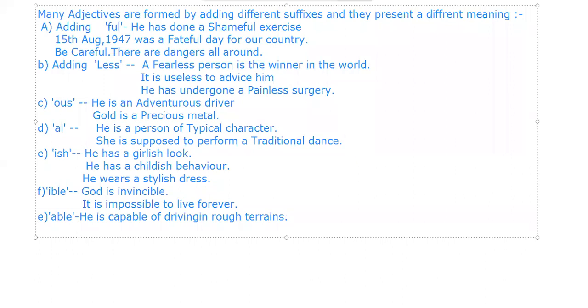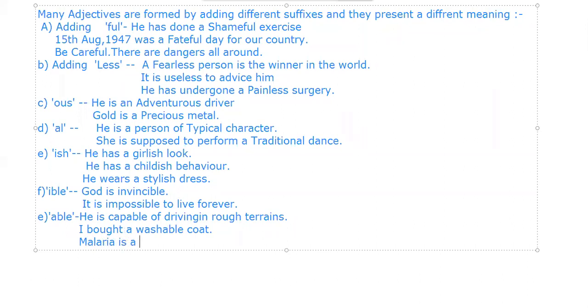So जो rough terrains है वो उसमें drive करने के लिए capable है. I bought a washable coat. So I bought a washable coat, right? Malaria is a curable disease. Malaria is a curable disease.